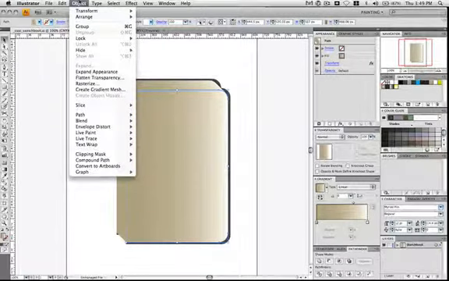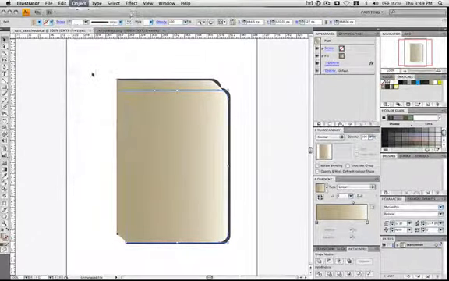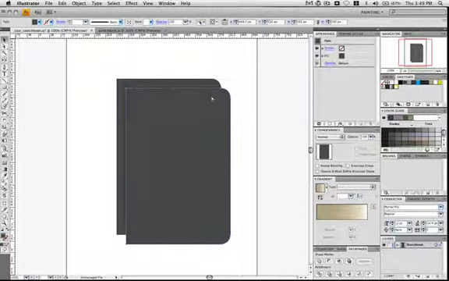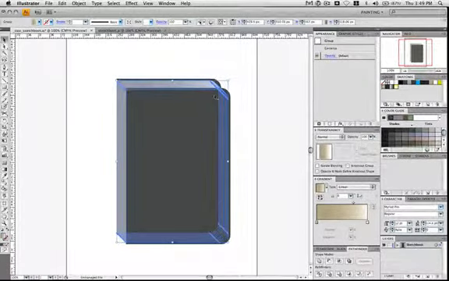With this new pages shape selected, go to Object, Expand Appearance. You can see it's turning it into multiple pages. And hit Command X, select this front cover, then hit Command B. And go ahead and group them. You can hit Command G to group them.